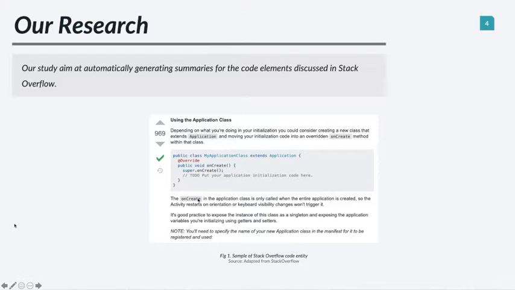They are usually the method's name, and we are interested to generate summaries for this method based on their surrounding context and the natural language around them. So it means that we are going to use extractive summarization to generate summaries for code elements that are surrounded with natural language.